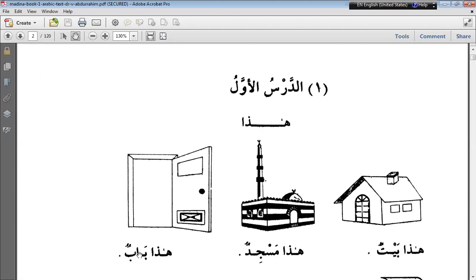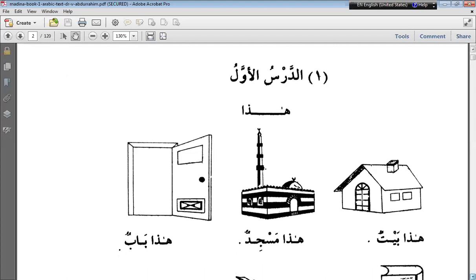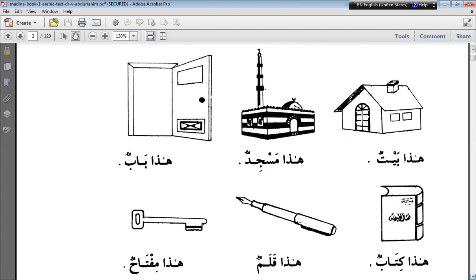On the left hand side corner after masjid there is a picture of a door. That is a door, bab. Here the first one is baitun, bait means house. Masjidun is mosque. Kitabun, book. Qalam.